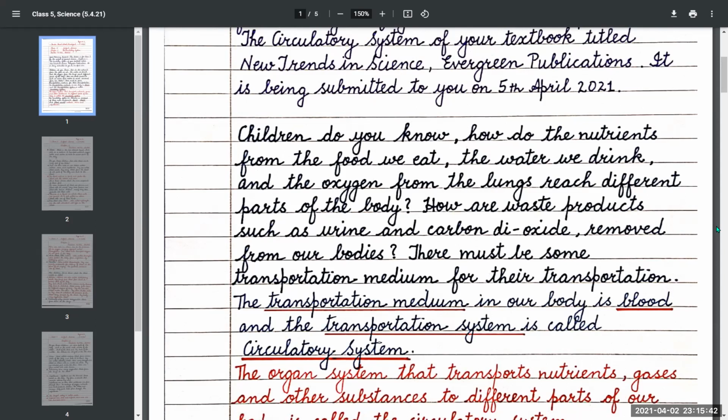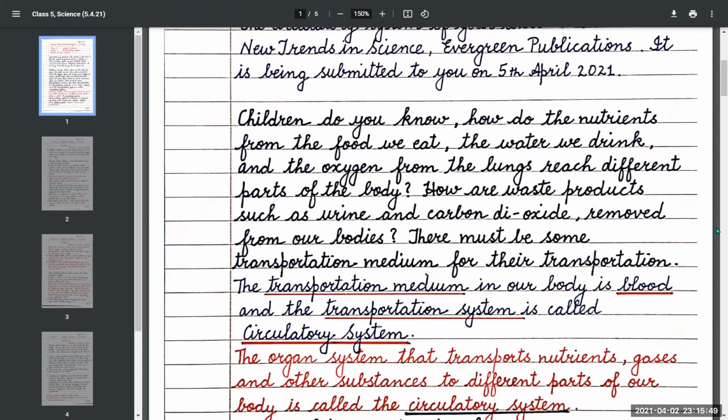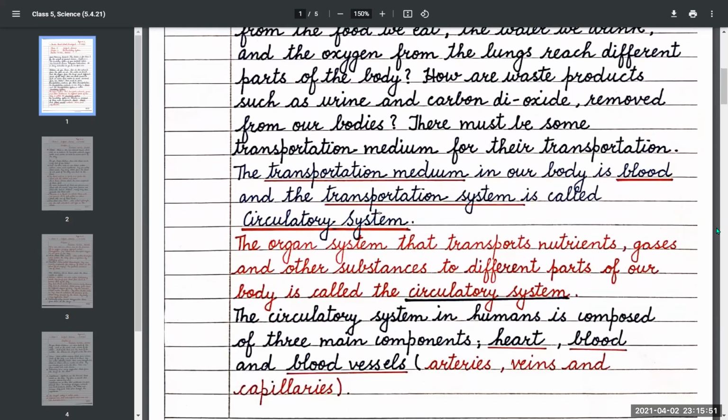There must be some transportation medium for their transportation. The transportation medium in our body is blood, and the transportation system is called the circulatory system.